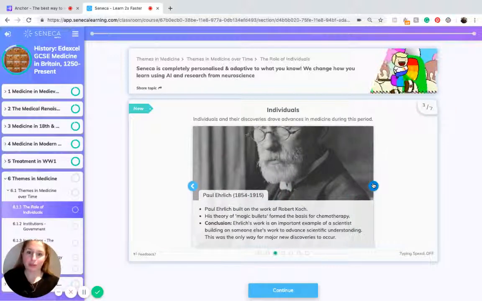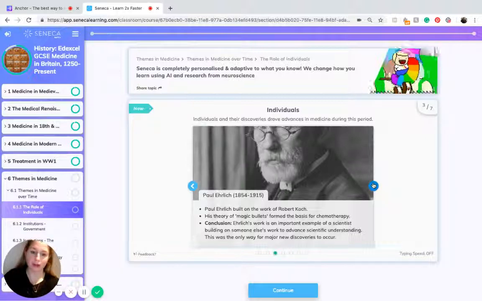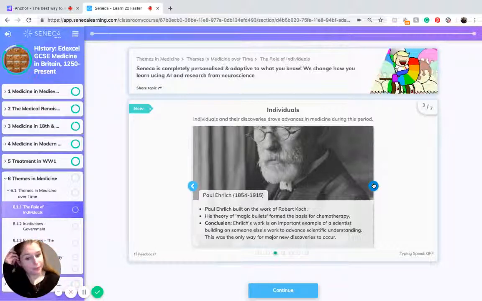Another individual is Paul Ehrlich, who lived from 1854 to 1915. He built on the work of Robert Koch. His theory of magic bullets formed the basis of chemotherapy. The conclusion from his work is that he was an important example of a scientist building on someone else's work to advance scientific understanding. This was the only way for major new discoveries to occur.